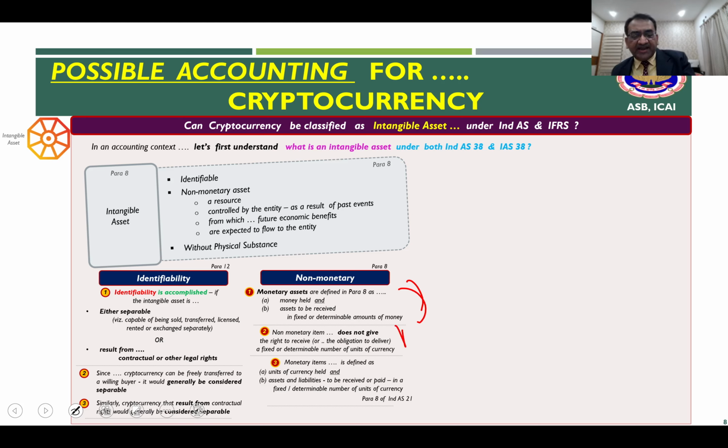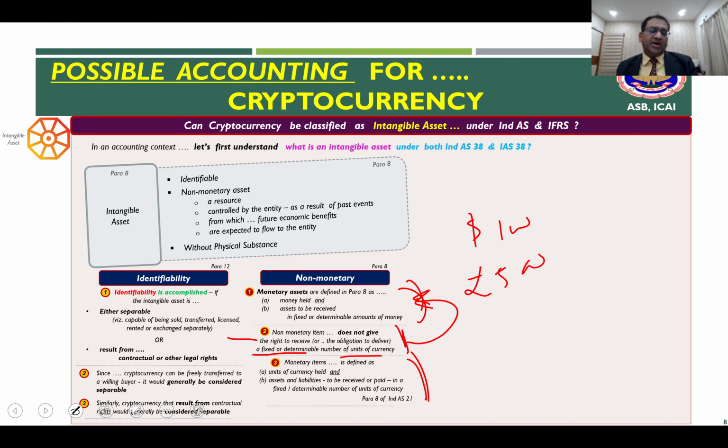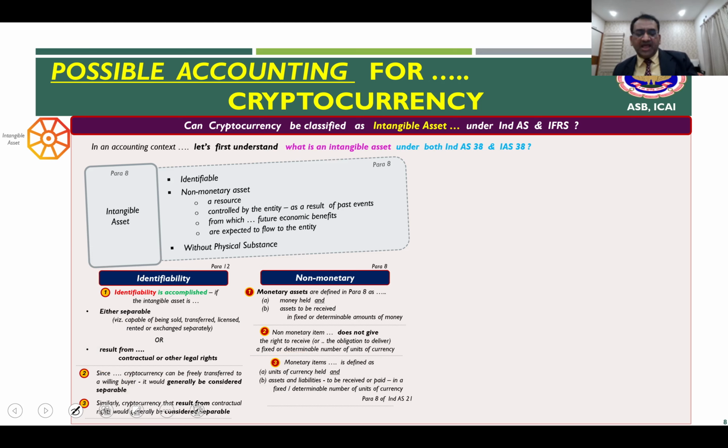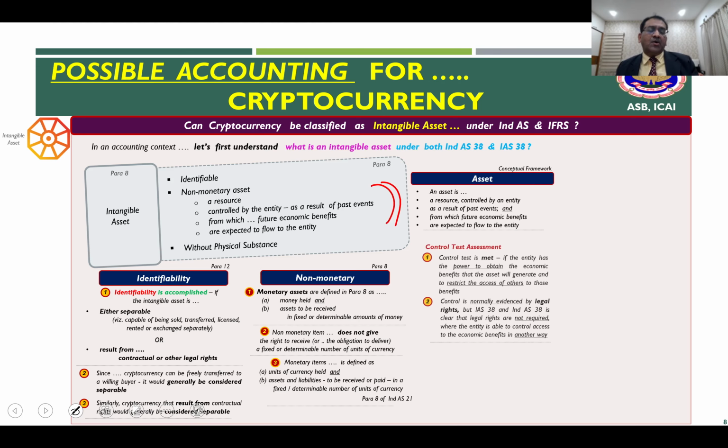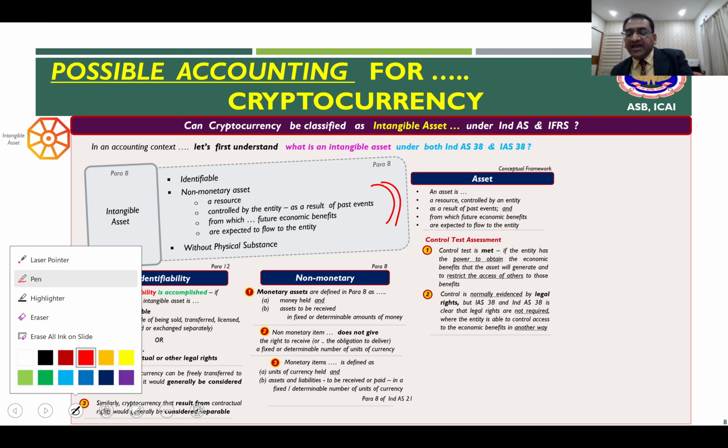So therefore, if you read here the last 2 points, what we are saying is that non-monetary items obviously will not give the right to receive or the obligation to deliver a fixed or determinable amount of currency. This is just the converse of this. So if you are not giving an exact amount of 500 or 100 currency units in the respective case, then it becomes non-monetary. Right? Now, we have seen identifiability, we have seen non-monetary. What is asset? I've already told you. Asset is defined in the conceptual framework, which we have seen here.